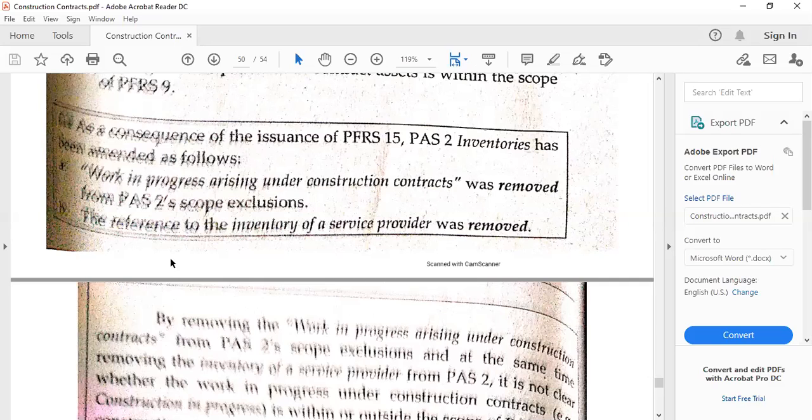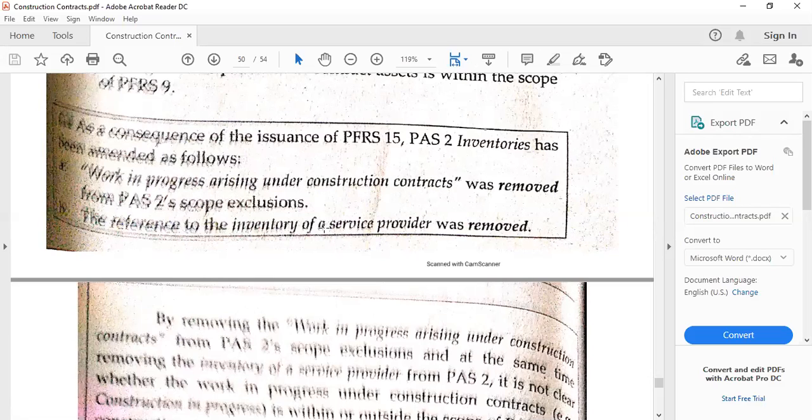But then IAS 2 actually removed the said scope exclusions for work in progress arising under construction contracts. It is because this one is specifically provided in IAS 11.